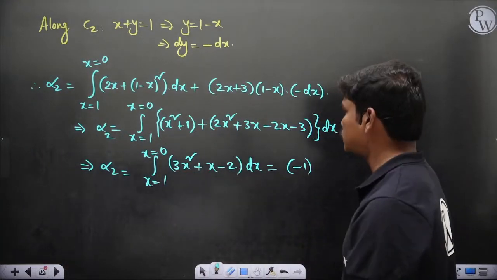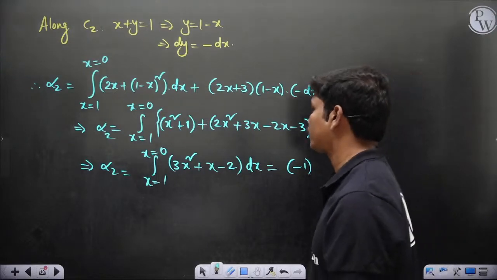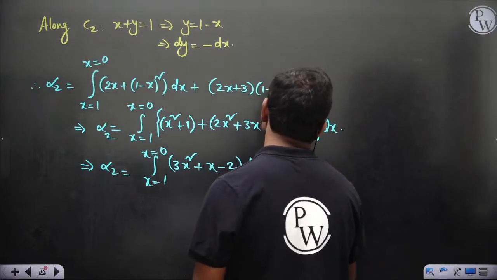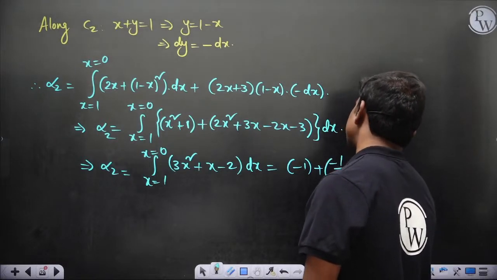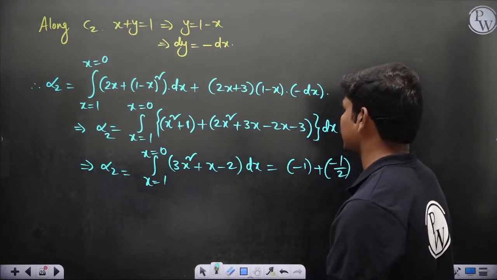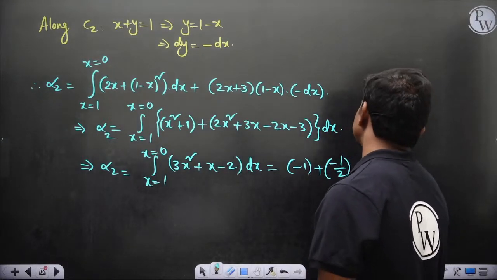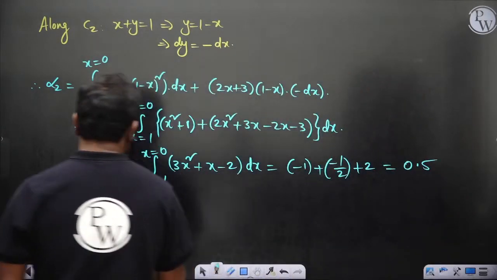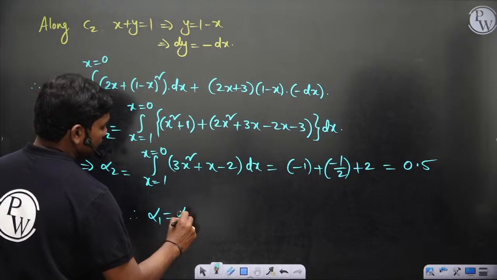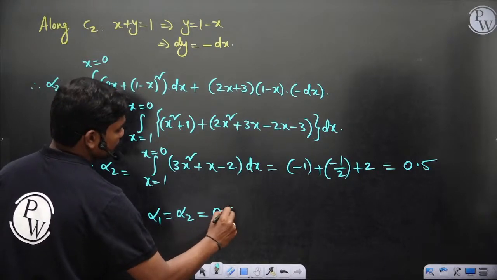So minus 1 plus half, no, minus half, correct. So this is minus half plus 2, so this is 0.5, correct. So alpha 1 equal to alpha 2 is equal to 0.5.